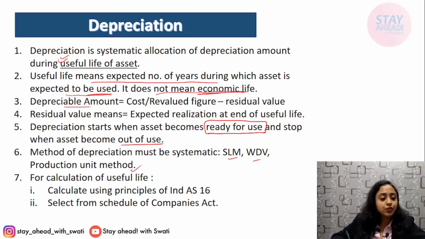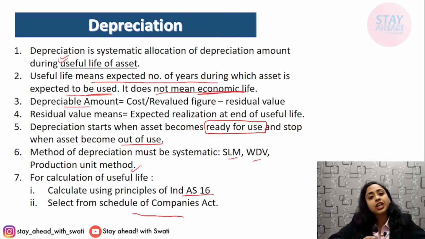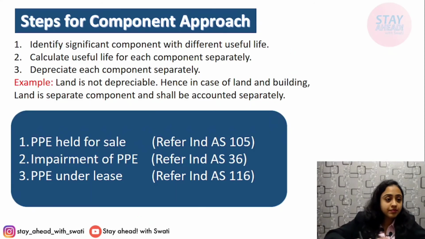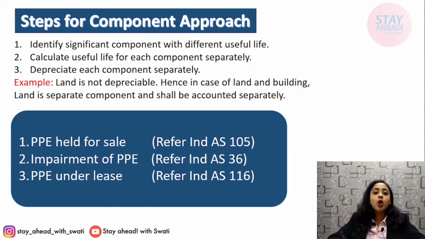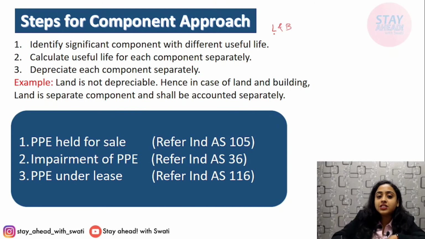For calculation of useful life, you can use the principles of Ind AS, or use the Schedule of the Companies Act. For using the useful life, you have to take either the Ind AS 16 that has been given, otherwise you can take the schedule from the Companies Act. Next comes component approach. For example, you have a compound asset, that means land and building. Land is never depreciable, so you have to record it separately, and your building also you have to record separately.